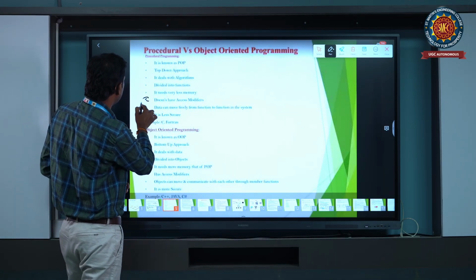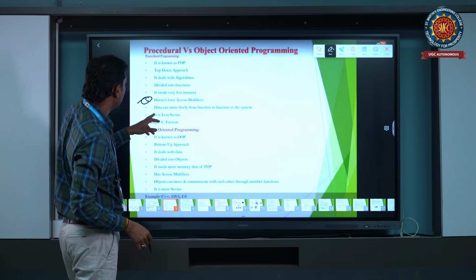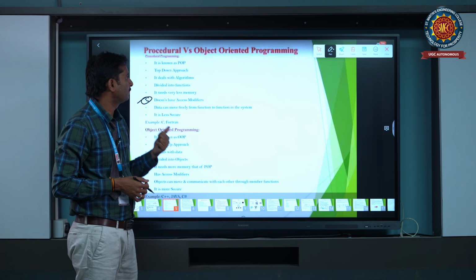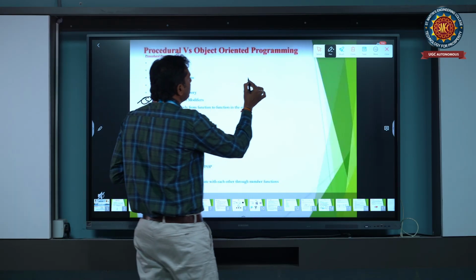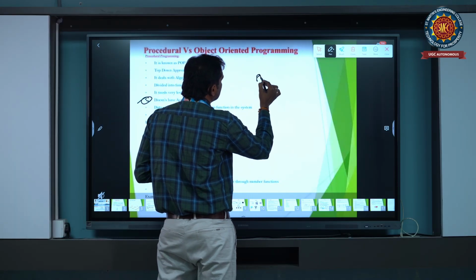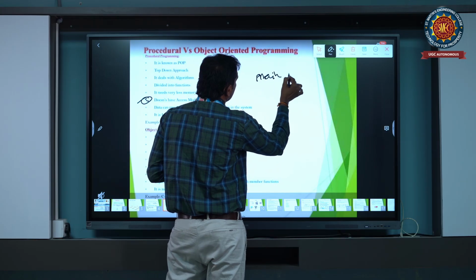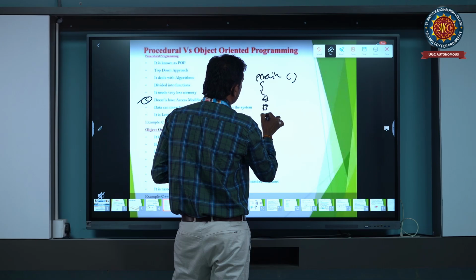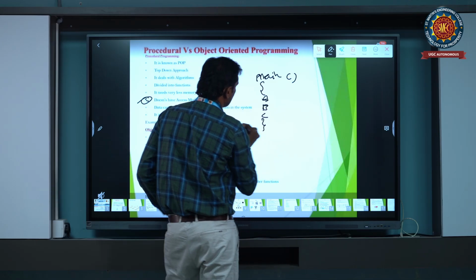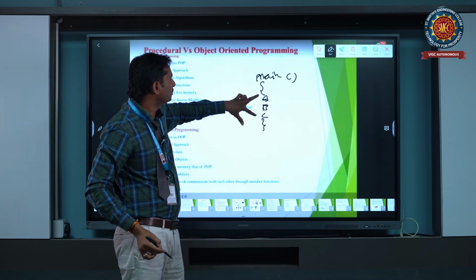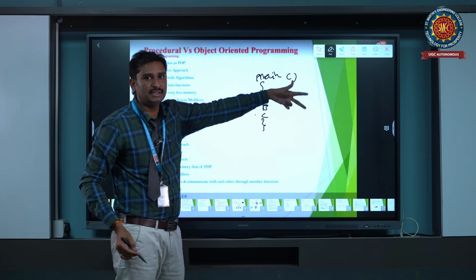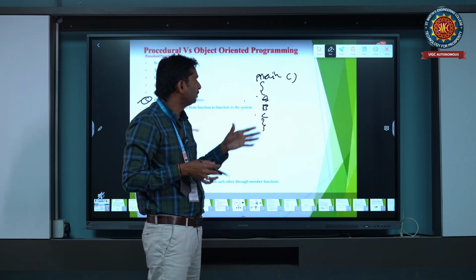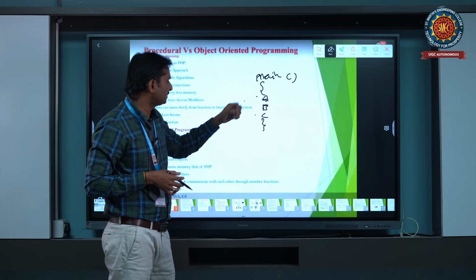Okay, we still have access modifiers pending, right? It is less secure, as I discussed earlier. For example, if a main method is there with A, B, C, this program is stored in the compiler as it is. So it is not secure.